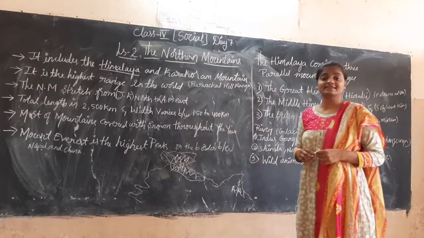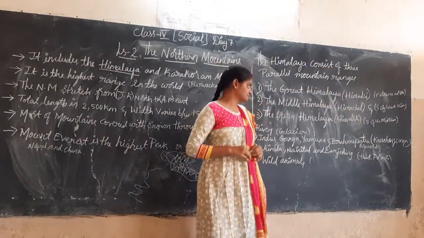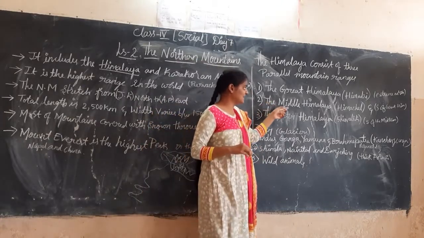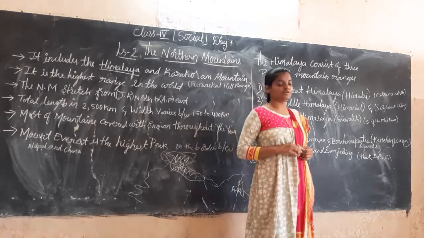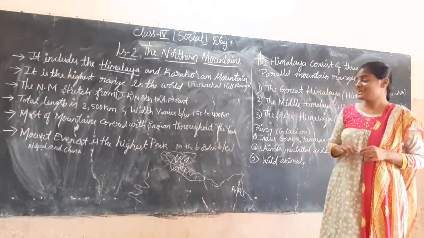Kanchenjunga is the highest peak in this range. Okay, next the Middle Himalaya. Middle Himalaya is also called Himachal.